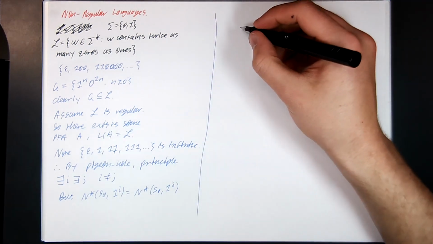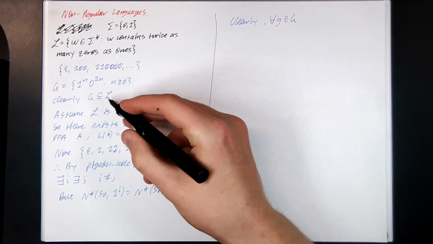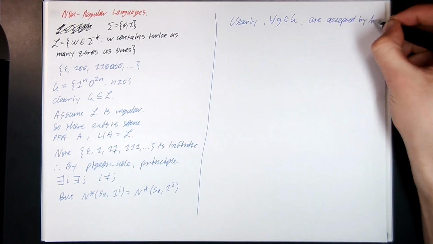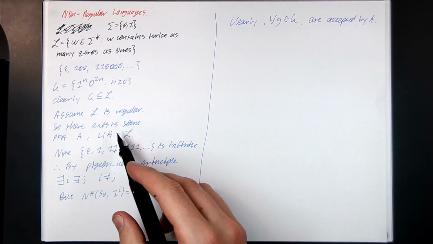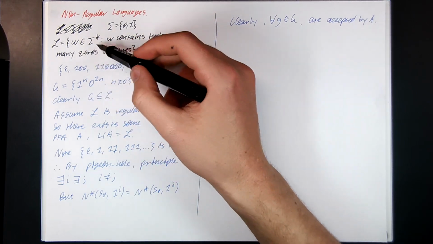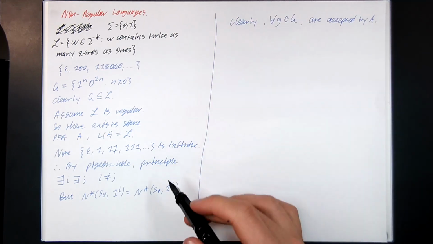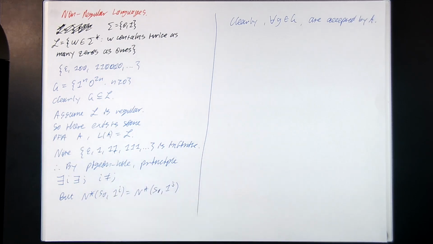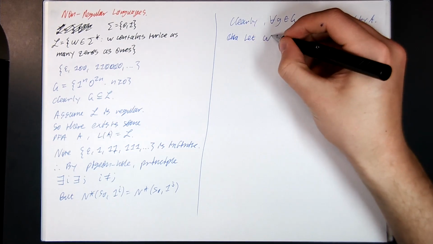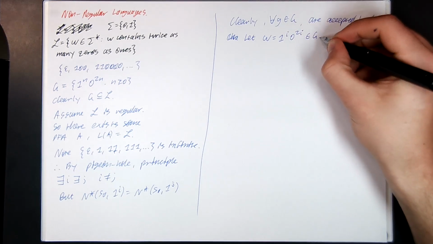Okay. Clearly, all strings little g in this set G are accepted by A. Why is that? Well, the language of A is this set here, and every string in G is in this set here, right? Because G is a subset of L. So I'm going to pick n to be equal to i, and that way we can get the same contradiction as before. So we're going to let w be equal to 1 to the i, 0 to the 2i, which is a member of G.